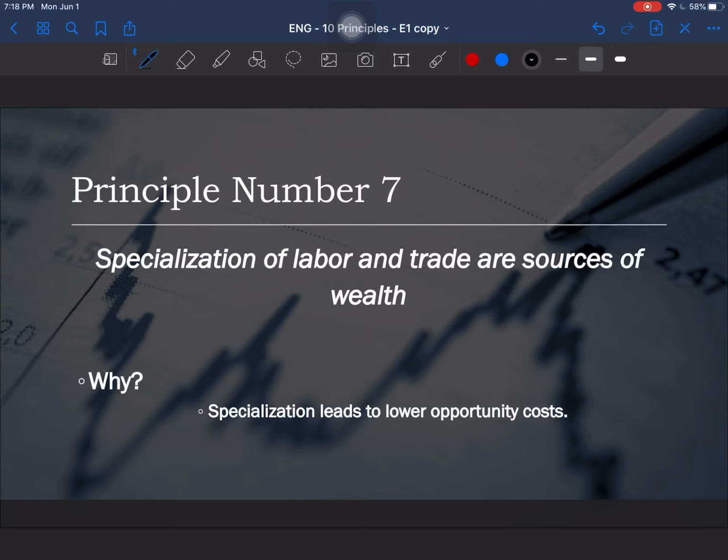We are taking a look at what's the cost of working, what's the cost of exchanges, what's the cost of importing and exporting, right? And if we are able to lower the opportunity costs involved with those things and choosing to make those decisions, therefore, we're all wealthier.